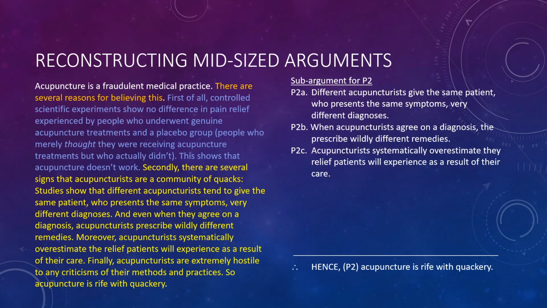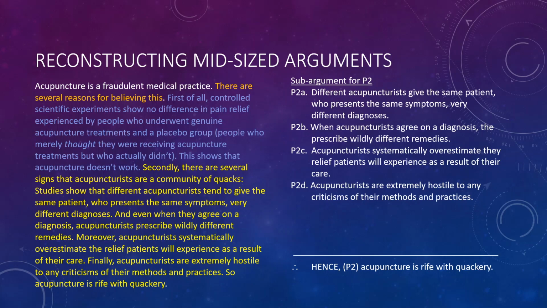Acupuncturists systematically overestimate the relief that patients will experience as a result of their care. And acupuncturists are extremely hostile to any criticisms of their methods and practices. Those are the stated premises, and the conclusion is that acupuncture is rife with quackery.